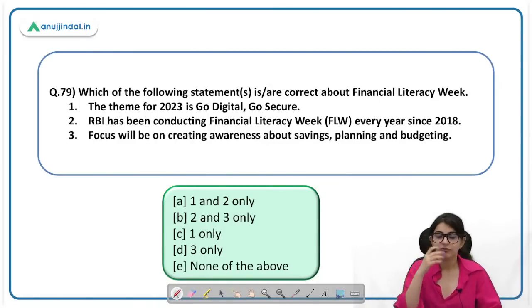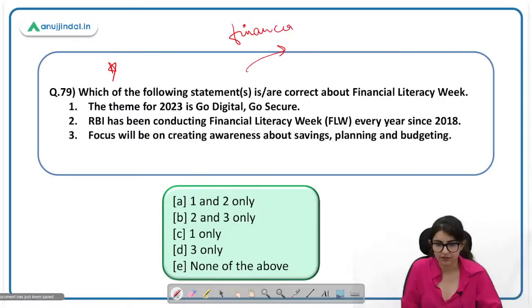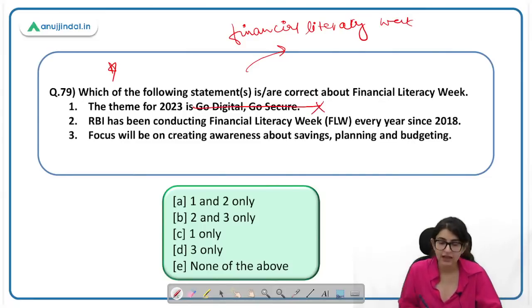Next question, which of the following statement is correct about Financial Literacy Week? Very important question. Please let me know Financial Literacy Week कब बनाते हैं और कब से मनाया जा रहा है. Please let me know when was this Financial Literacy celebrated? Theme of 2023 is Go Digital, Go Secure. No, this is incorrect. And you're going to tell me what was the theme this year, 2023. When was this Literacy Week celebrated? What was the theme? And since when are we celebrating the Financial Literacy Week?